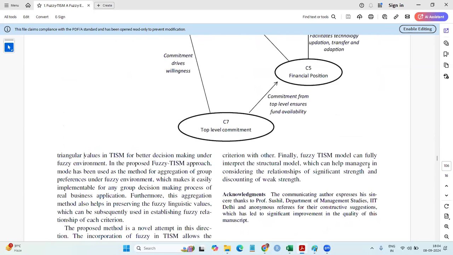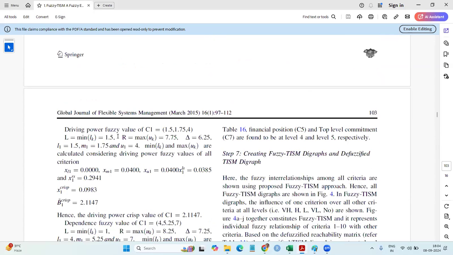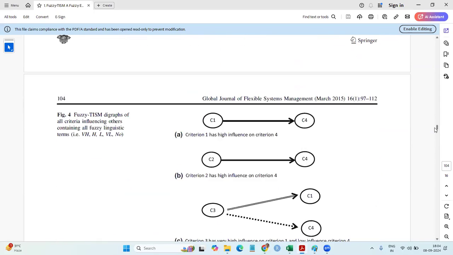So they have taken the capital L value as 1.5, and the H value, the maximum, as 7.75. The difference is delta. Calculate the L, low, medium, and high. That is rescaling. Calculate the left side and the right side. Calculate the crisp value, calculate the B value, and finally the Z value. You can go ahead with that.